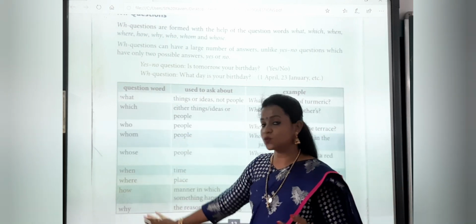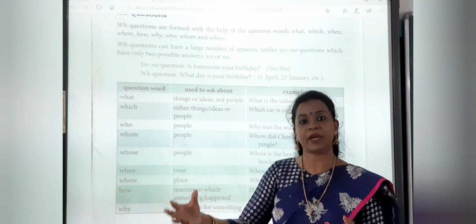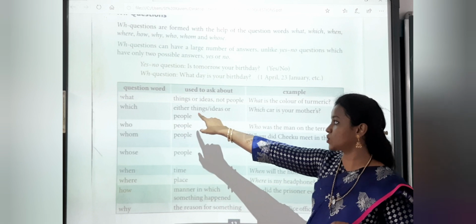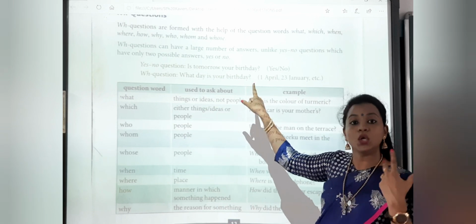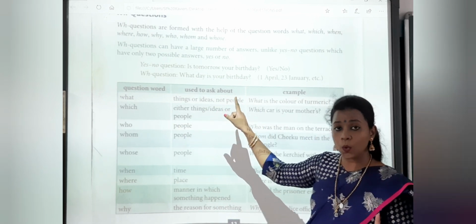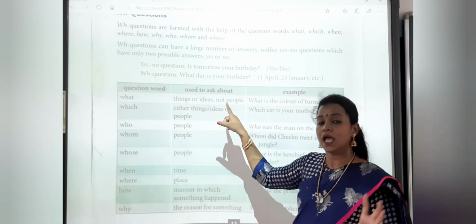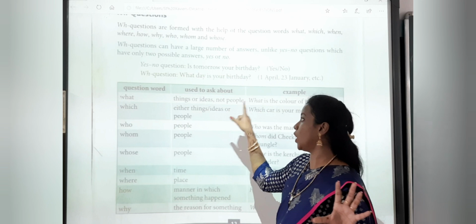So all these words have their own role to play when they come to ask questions. Now what will always ask questions about things or ideas, not people. What will always ask the question for things and ideas, and it won't ask questions for people.